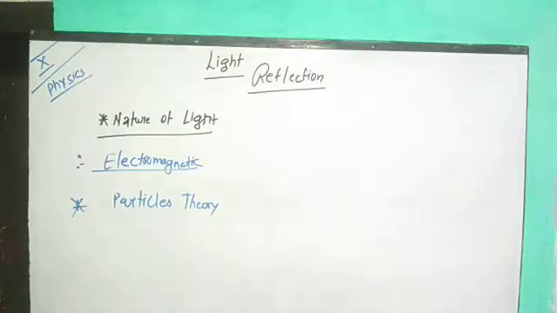But the fastest speed of light is in vacuum, which is totally opposite to the property of sound. Here we have to remember one thing: first I will go through the particle theory, then the electromagnetic theory. According to the particle theory, light is made of several small particles which always travel in a straight line.